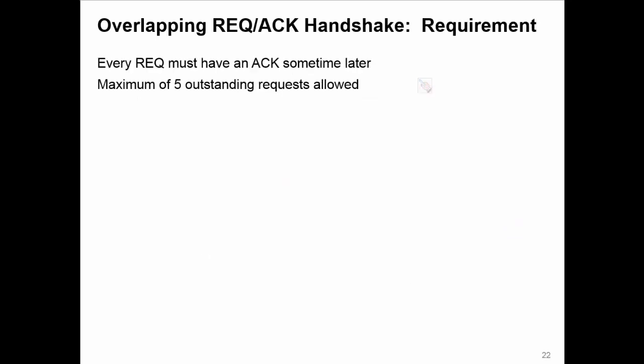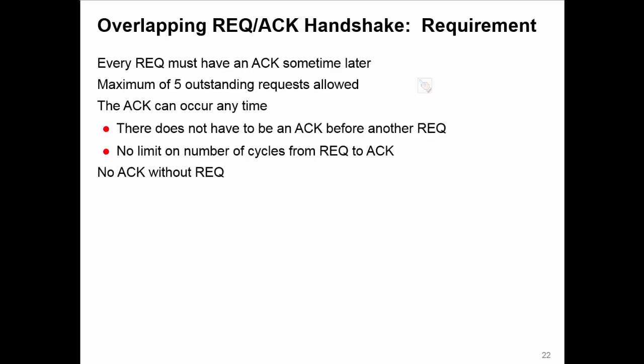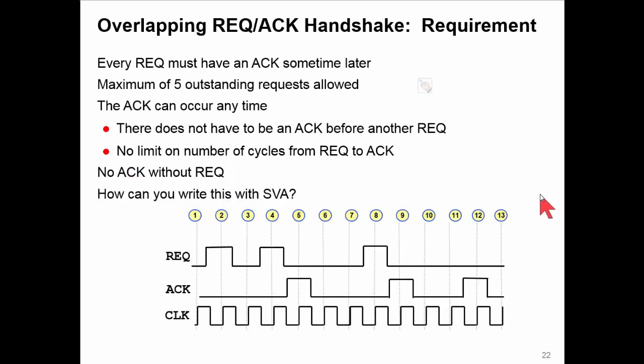So here's a similar requirement, not the same, but a similar one. And again, a lot of these come from customers asking, how do we solve this problem? Our requirement is every REQ must have an ACK sometime later, and there's a maximum number of outstanding requests allowed, which is 5. The ACK can occur at any time, so there is no time limit between making a request and receiving the ACK for it. There's no ACK without a request. With SVA, as we've seen, we can't solve this. And the general reason, which I didn't explain on the previous slide, is that it requires a global tally of a count of requests and ACKs.